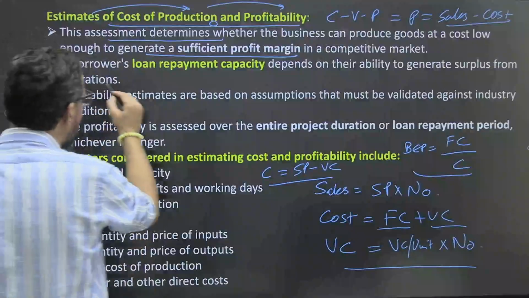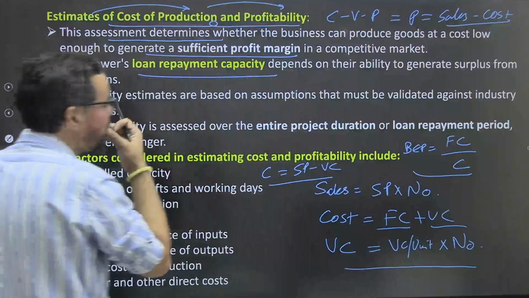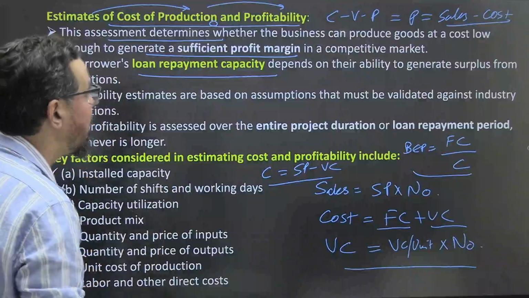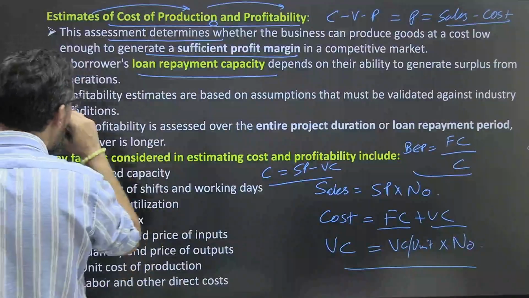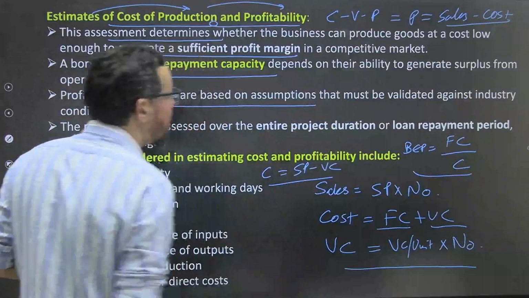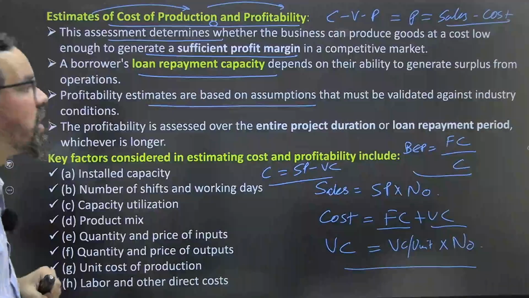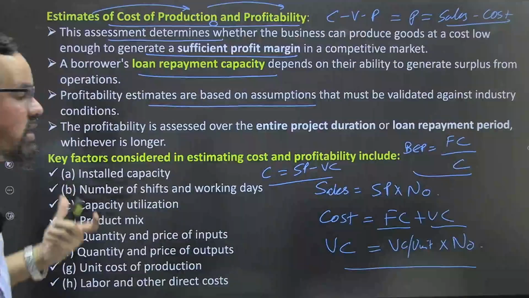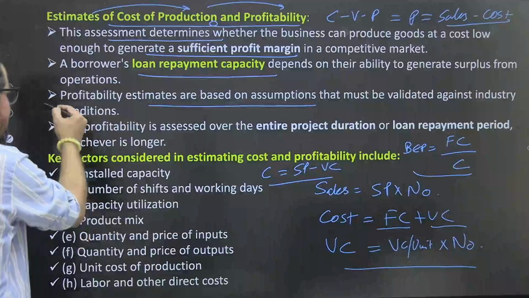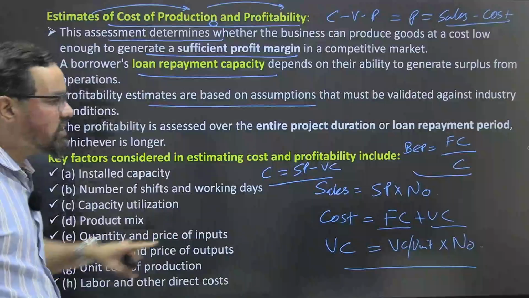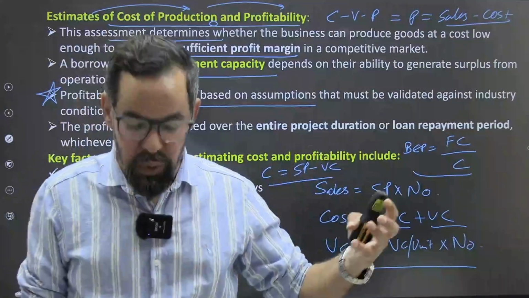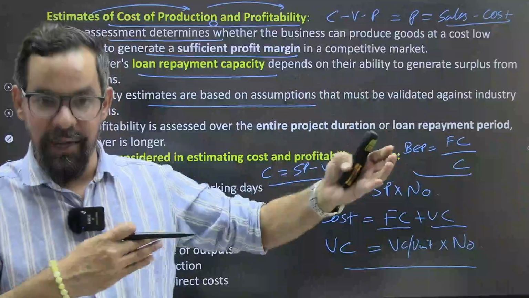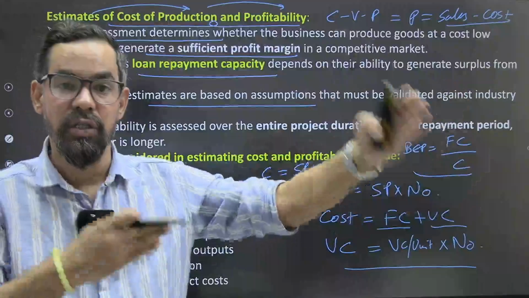So a borrower's loan repayment capacity depends on their ability to generate a surplus from operations. Profitability statements are based on assumptions that must be validated against industry conditions. Now why is this point mentioned here? Because that company is going to complete that particular project in the next 5 years or 10 years.